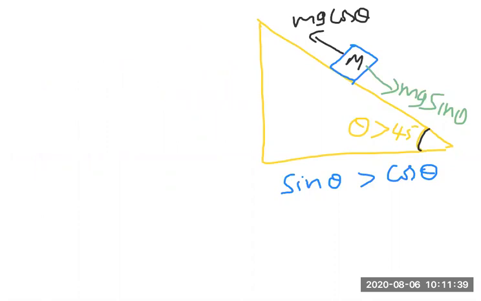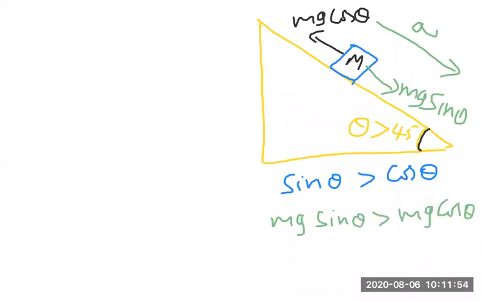Now coming to here, sin theta is greater than cos theta. This means the body will accelerate down, because the downward force is greater: mg sin theta will be greater than mg cos theta. So the body will move down the inclined plane. Now the body is moving down the inclined plane.